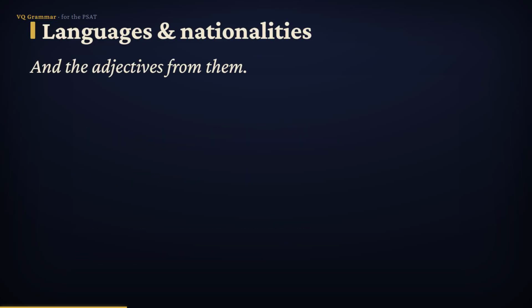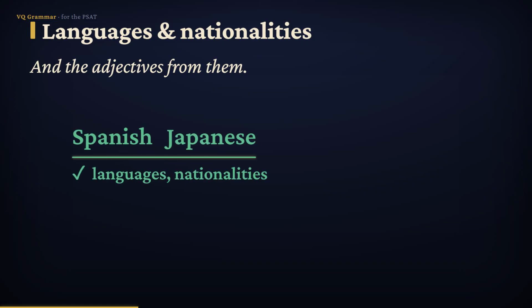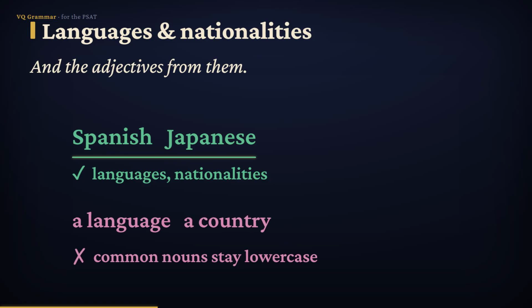Next, languages and nationalities. Capitalize the names of languages, ethnic groups, and nationalities. Spanish, Japanese, Cherokee, Brazilian. Every one takes a capital. But the common nouns around them do not. A language, a country, a people, all common nouns, all lowercase. So Spanish gets a capital, but a language does not.